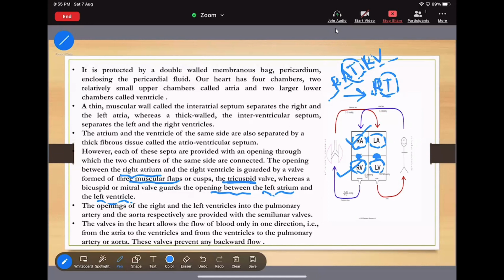Always remember RT, LV. That means the right one is surrounded by the tricuspid valve, whereas the left one is surrounded by the bicuspid valve. Now move to the next point. The openings of the right and left ventricle into the pulmonary artery and the aorta respectively are provided with the semilunar valve. Now see, what is the meaning of this sentence?